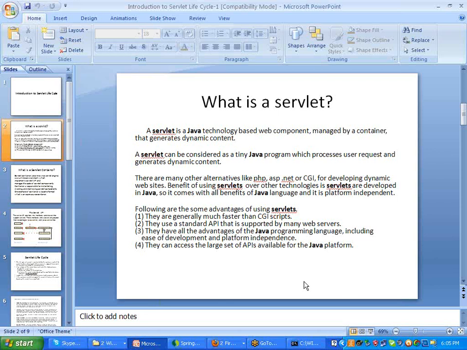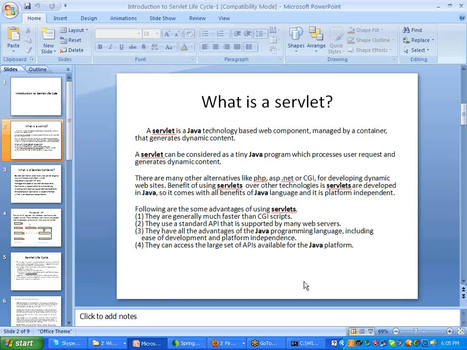He is concentrating on the business logic. He is not concentrating on how to develop from scratch like in a C or C++ program. Some API is already there, and using that they develop the code. So that is the use of Java. In the servlet concept, we have a rich API, and using that API we develop the applications. That is the main usage of the API, and it is platform independent.